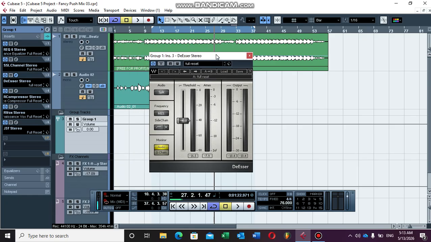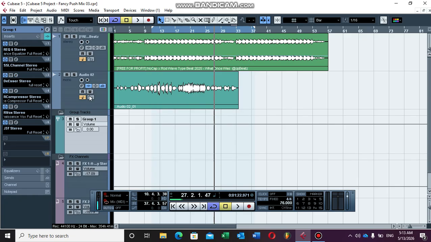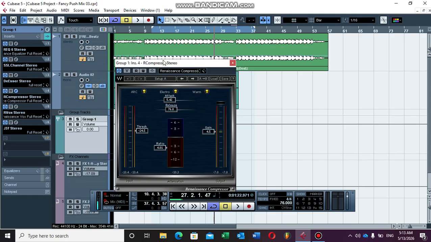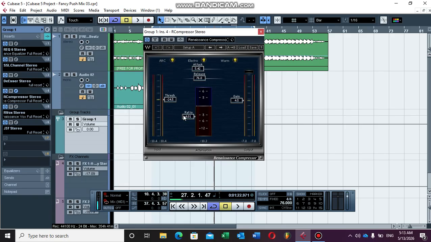I've used the de-esser just to make sure that I catch the S sounds. In this microphone that I'm using, a Samsung C1U Pro, I've found the harsh S's on this frequency, so up to 6,000 hertz. That is where I found the harsh S's. Then just to tame down those S sounds, and then I've used this R compressor. As you can see, these are the settings: 4:1 ratio to make sure that I grab the vocal kind of even, to make sure that the compressor is compressing. And then I've used this attack, a fast attack, but not too fast.